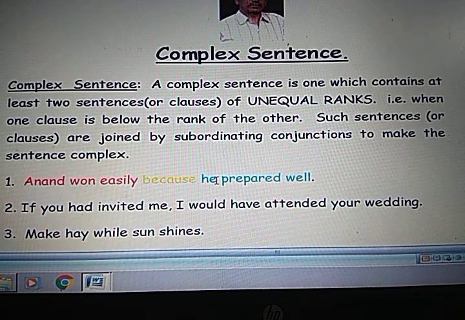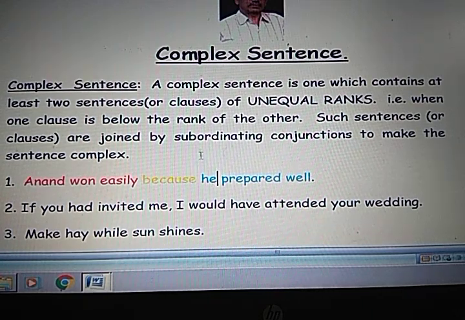You can start your sentence with because he prepared well, Anand won easily. Because Anand prepared well, he won easily. There is no change in any meaning. So, to identify a complex sentence, if you exchange the places of the clauses, the meaning doesn't change.